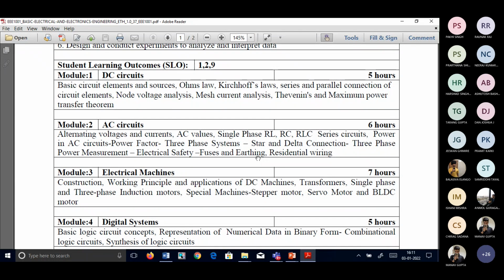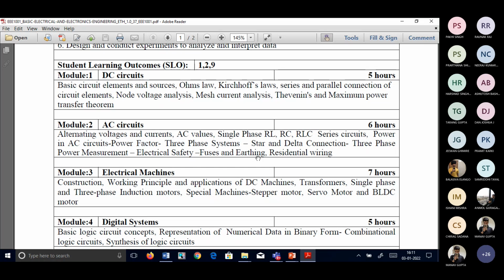So in the first module fully we'll be talking about the direct current circuits. What are the theorems applied for the direct current, all those things we'll be discussing in the first module fully. The DC circuits will be given to analyze the circuit, how to solve the circuit. All these things we'll discuss in module 1. And in module 2 we will be discussing the AC circuits.